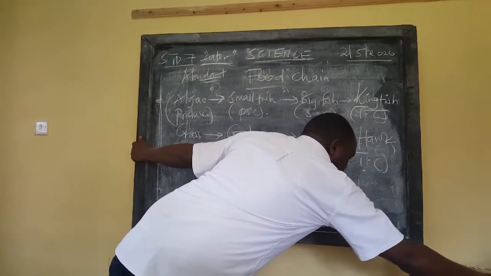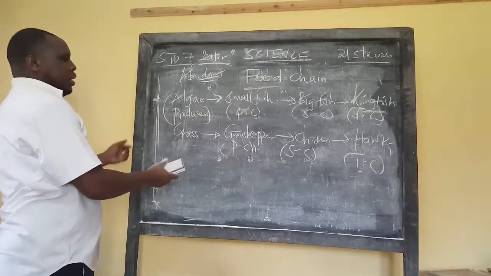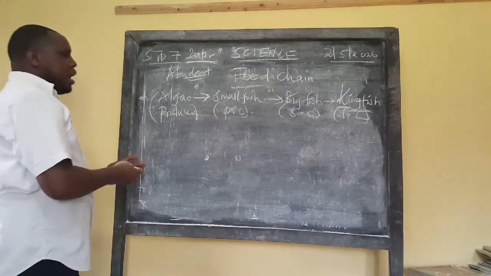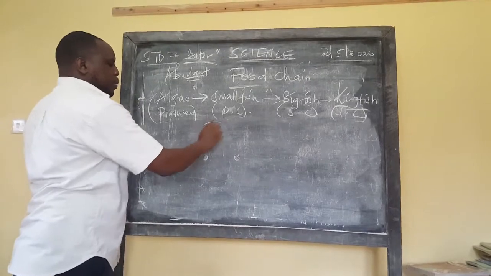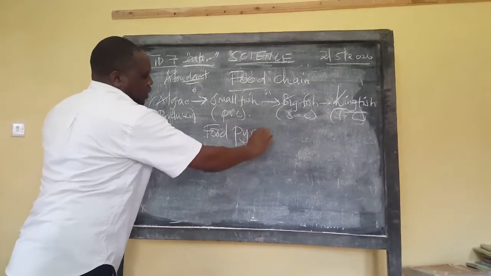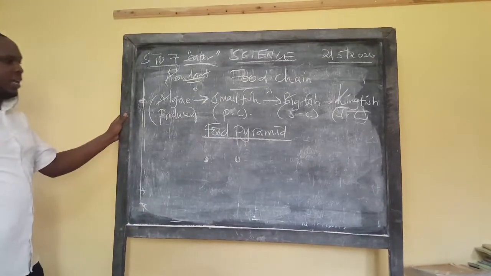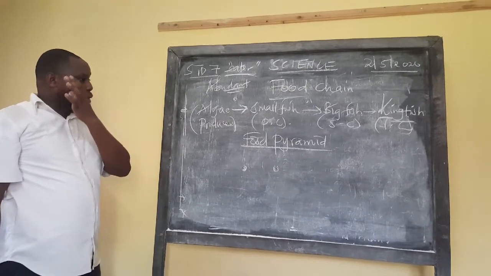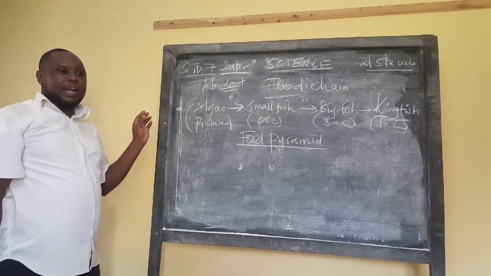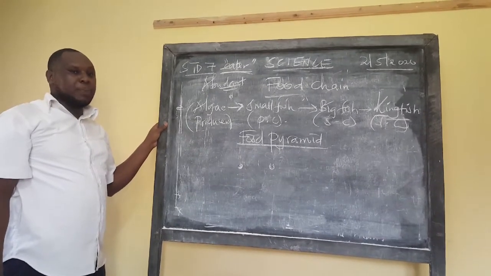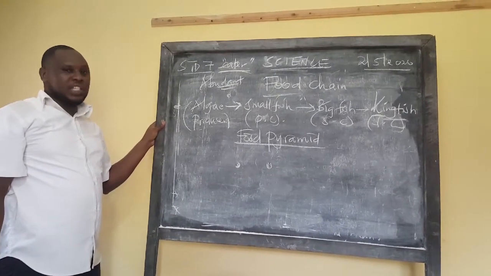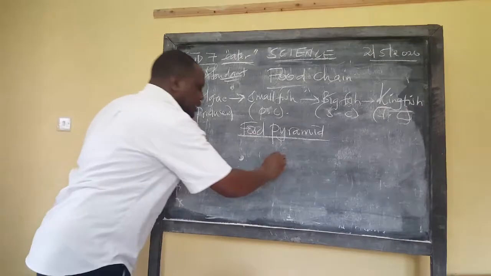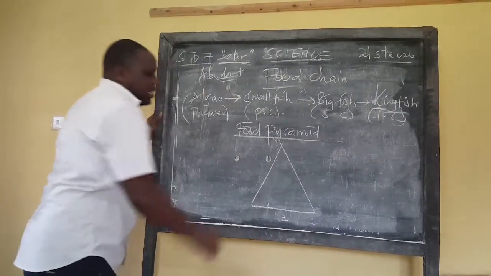So the last one that I want to talk about is a food pyramid. If I can wrap this and be able to get a space to write. Now, it's very, very easy to draw a food pyramid. I know in mathematics, class 7 and 8, you'll be doing pyramids. And we said a pyramid forms a sharp ending, that is an apex that is very sharp, while a prism forms an edge. Edge is a line at the finishing point. So what a pyramid is, is just this thing I'm going to draw here. So that is a pyramid.